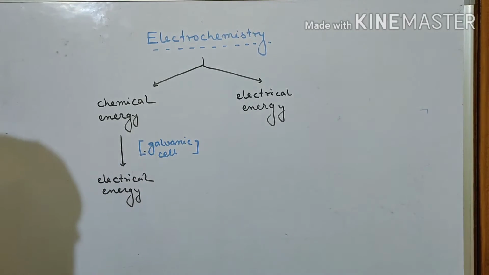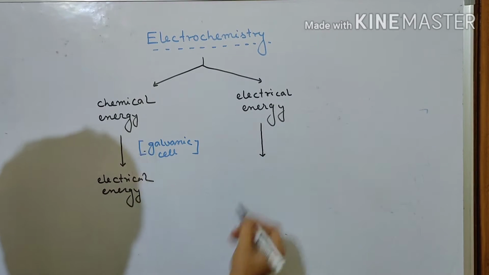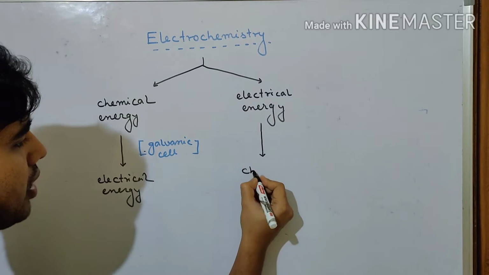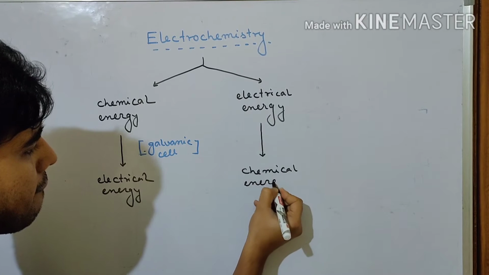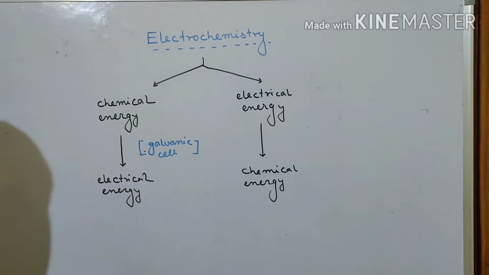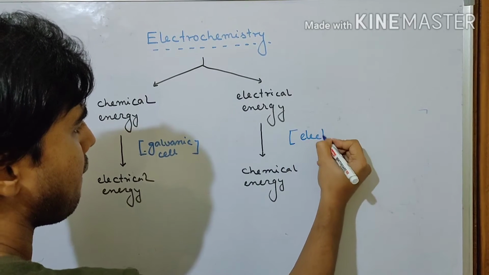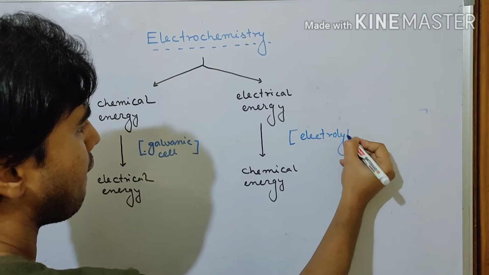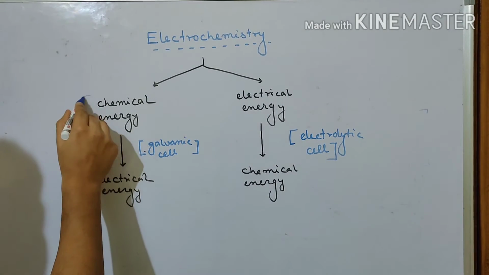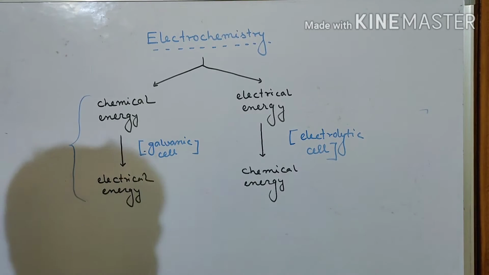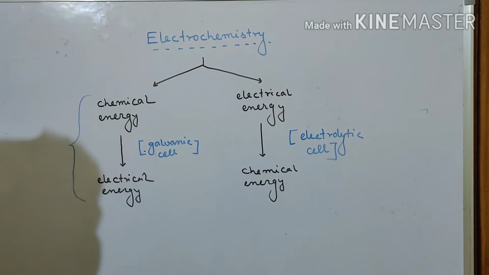Similarly, electrical energy we convert into chemical energy. These are called electrolytic cells. First, we are going to discuss this part in detail. Then after having complete knowledge of this segment, we are going to come to this part.